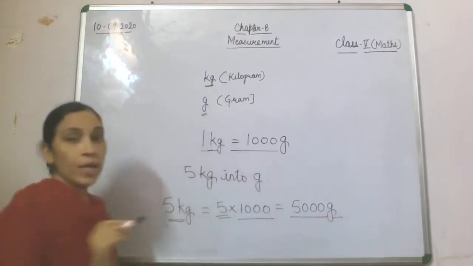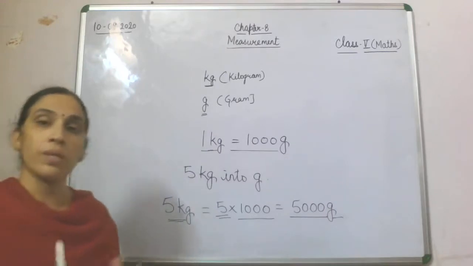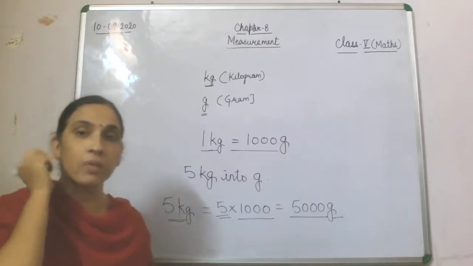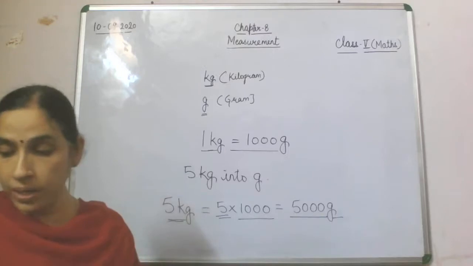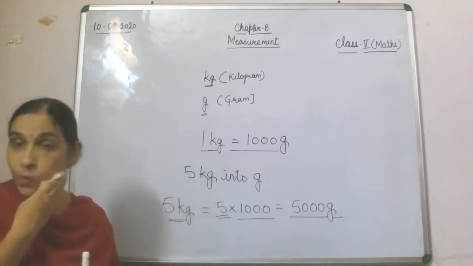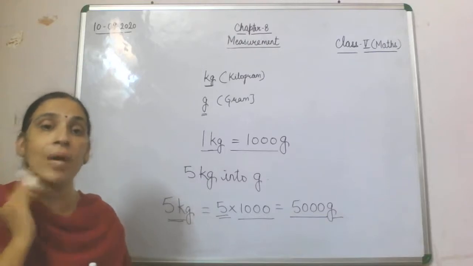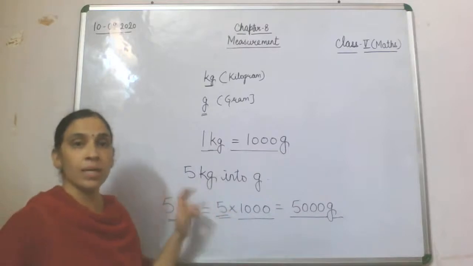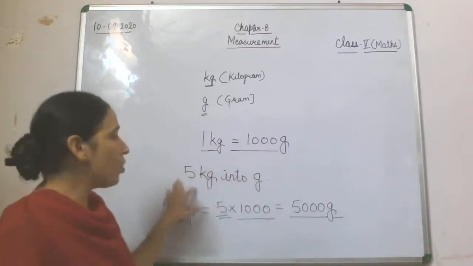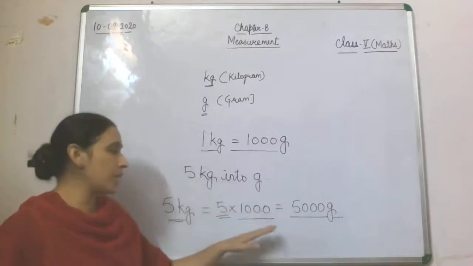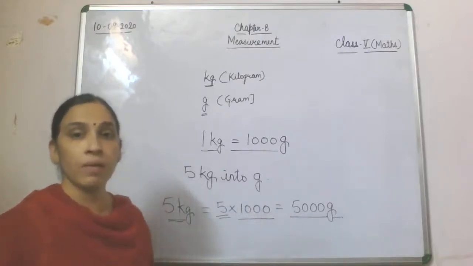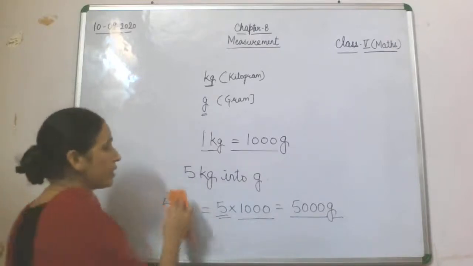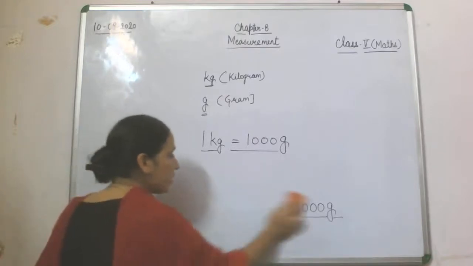So this is a quite common relation of weight or mass. Whenever I say weight or mass, both are the same. If I say weight, we are talking about mass, and if I say mass, we are talking about weight only. I hope there is no doubt in this. 1 kg is equal to 1000 gram, and if you want to convert kg into gram, you do multiplication. That is the key, because whenever a bigger unit is changed into a smaller one, you are supposed to multiply.